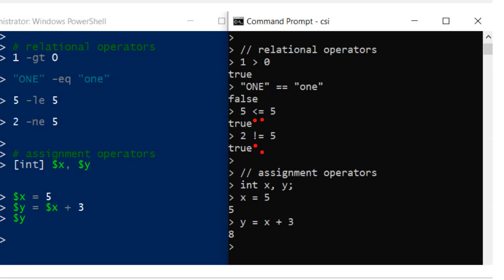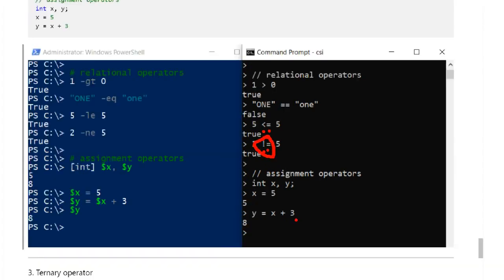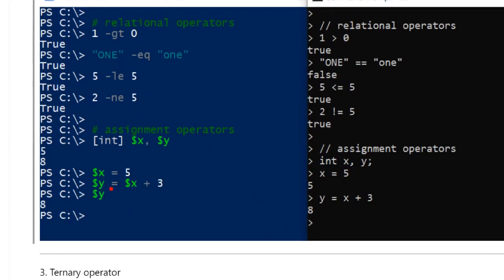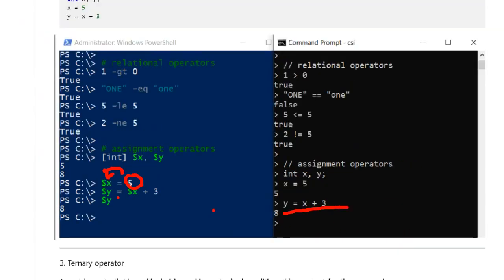And for not, you use the exclamation mark, which is a negation operator, followed by an equals to make it not equal to. The assignment operator is fairly simple. All you have to do is use the equal sign, and whatever value is on the right hand side is assigned to the variable on the left hand side. The same applies to C# as well.